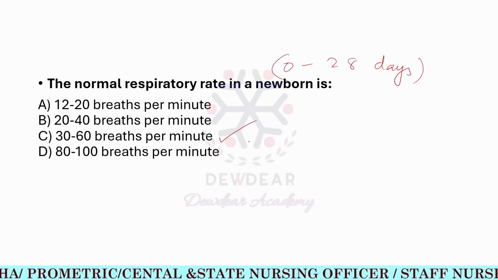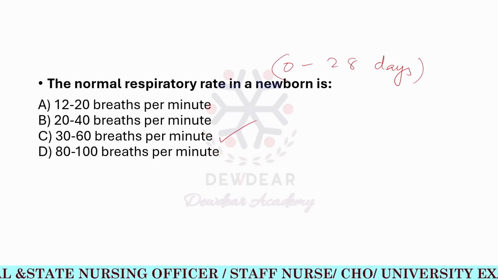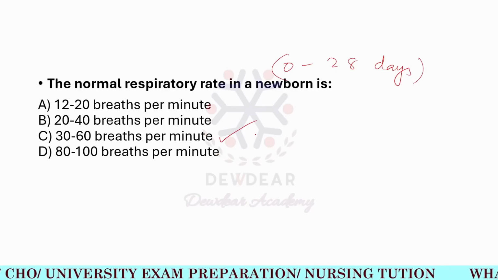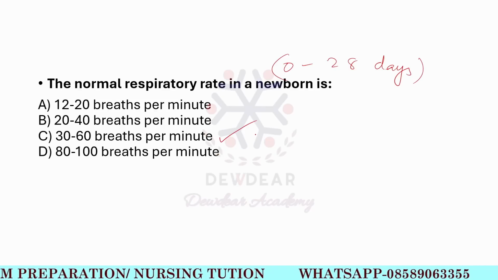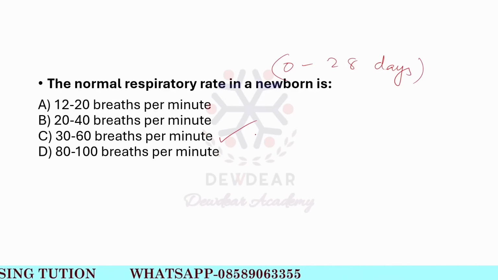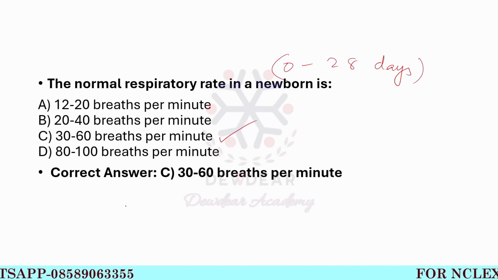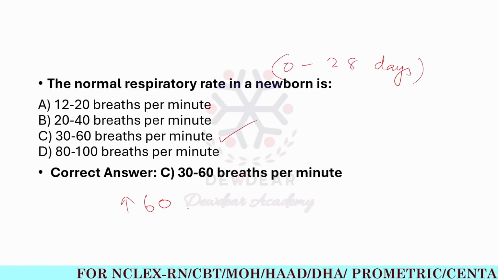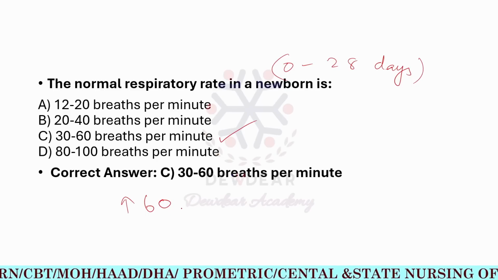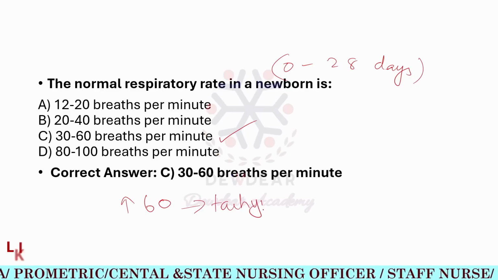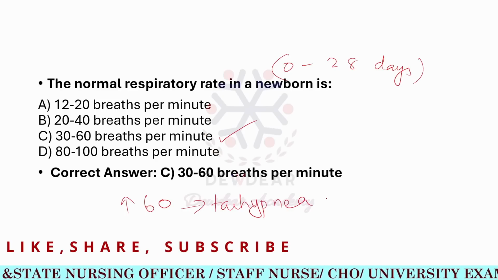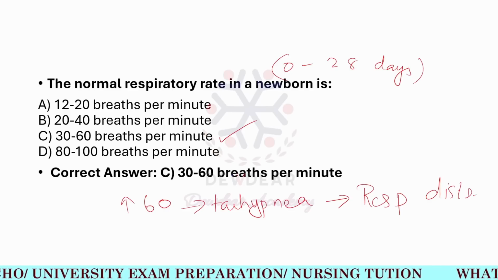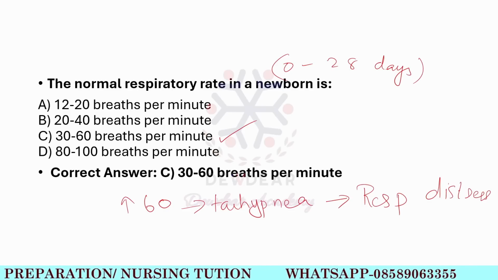As the infant is growing, the rate will be gradually slowing down. Newborns have a higher metabolic rate, so they require more oxygen, so their respiratory rate is faster compared to adults. So 30 to 60 breaths per minute is the correct answer. If the respiratory rate is above 60 breaths per minute, that is known as tachypnea, which is indicating respiratory distress, or in case of infections like pneumonia.